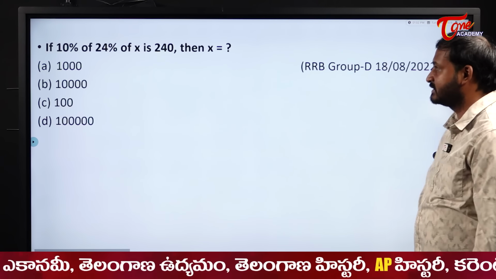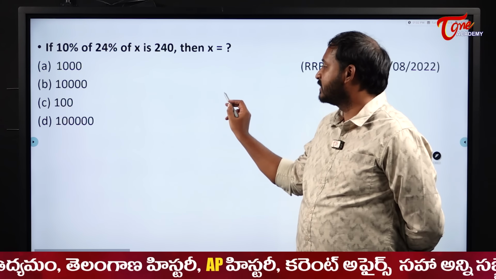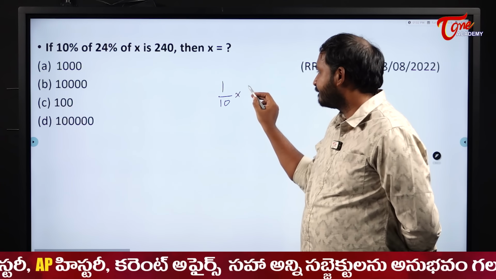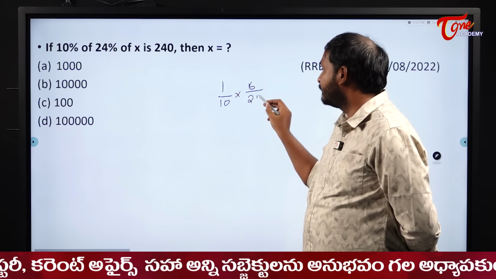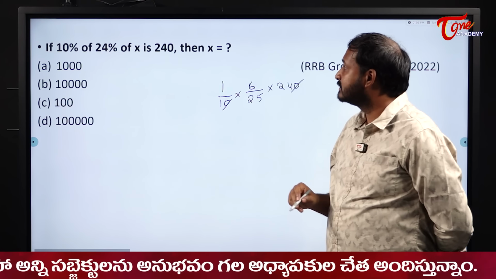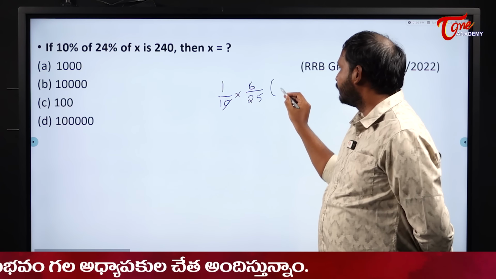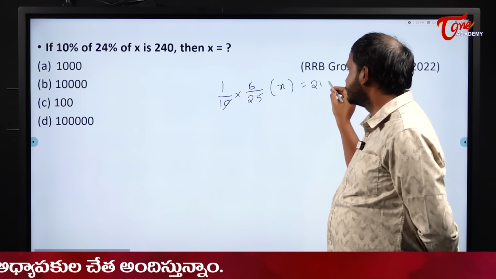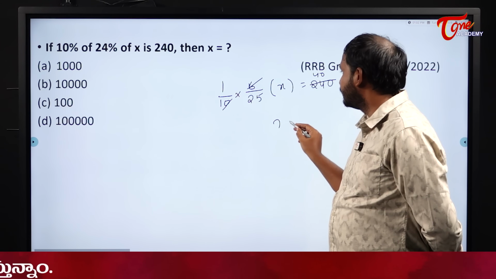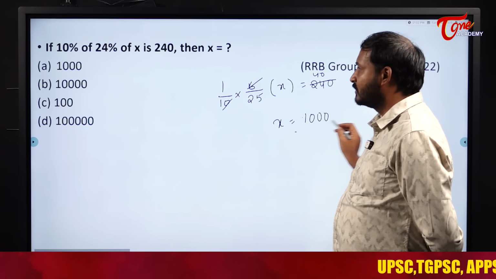These are simple questions. If 10% of 24% of x is 240, what is it? That means what? 1 by 10 into 24%, directly you should write it as 6 by 25 into x is equal to 240. 0, 0 get cancelled. 6 1, 6 4 zeros. So x will become what? 25 4s are 100 and 1 0.